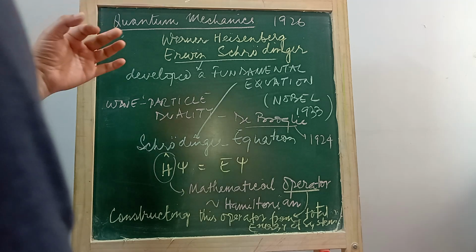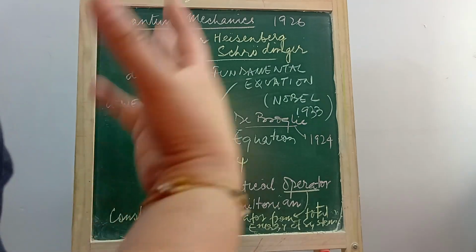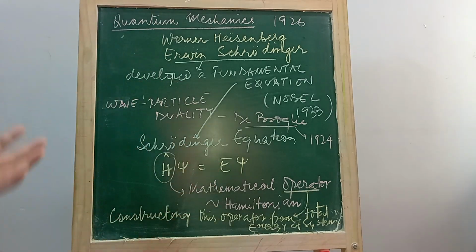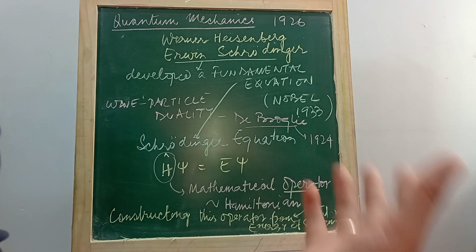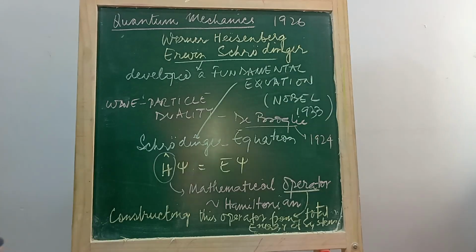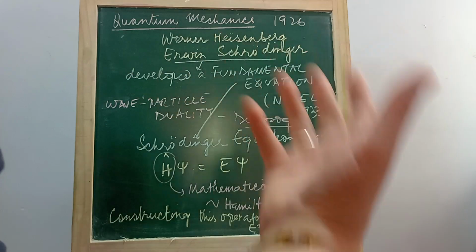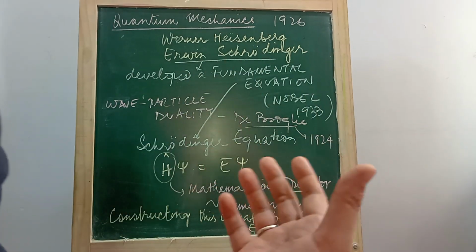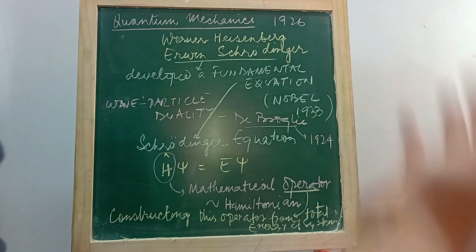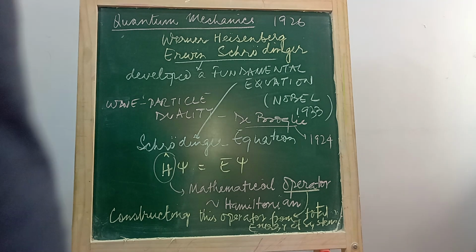It is an advancement over classical mechanics, which was already there and is based on Newton's laws of motion, which describe falling objects or the movement of planets, big macroscopic objects, cars and all.